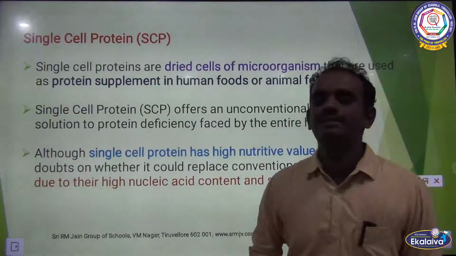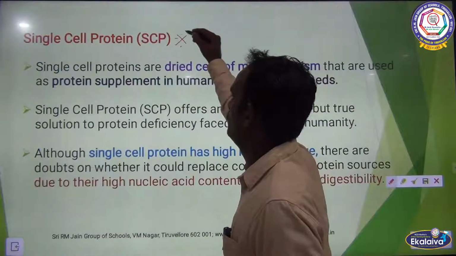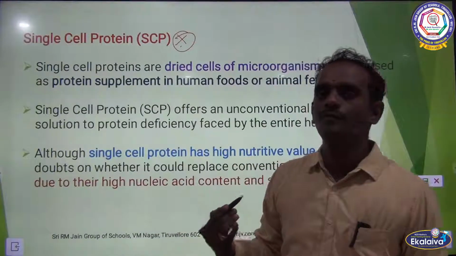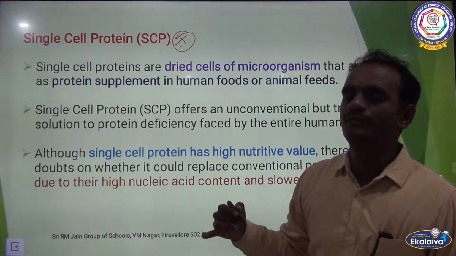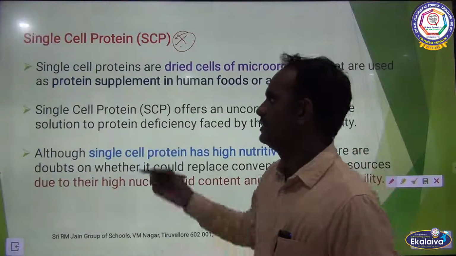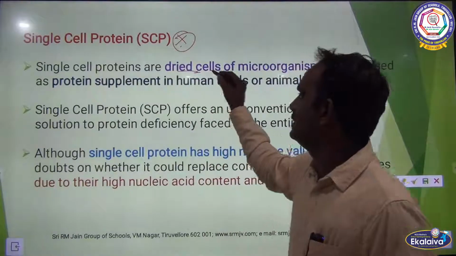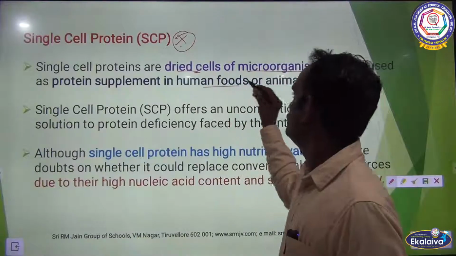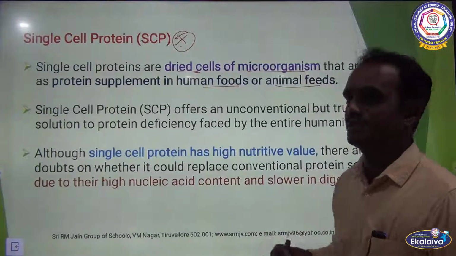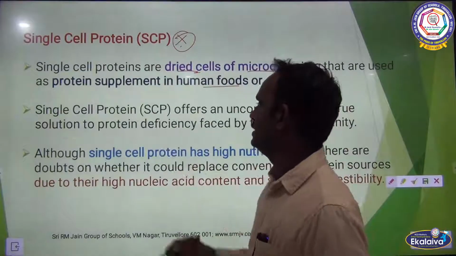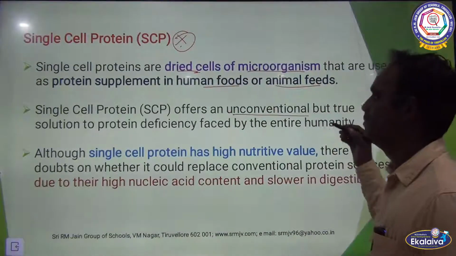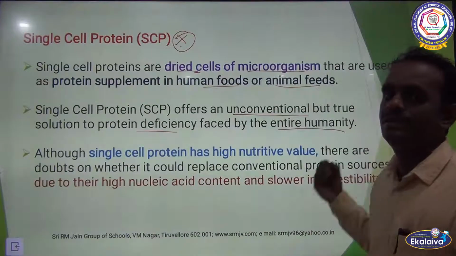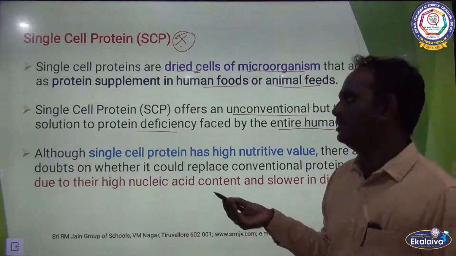The next one is SCP. It is a very important question, single cell protein. As I said, it is a protein rich nutrient which is used as food for human beings and also as feed for animals. So single cell proteins are dried cells of microorganisms that are used as protein supplement in human foods or animal feeds. SCP offers an unconventional but true solution to protein deficiency faced by entire humanity. So it is a protein rich compound.